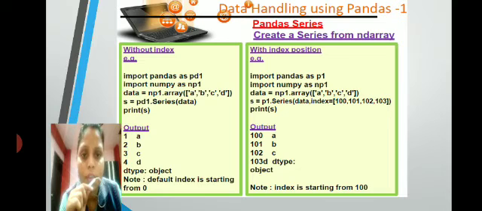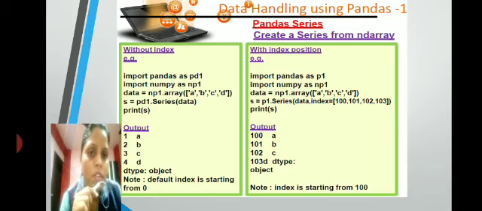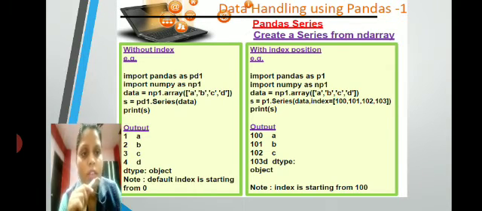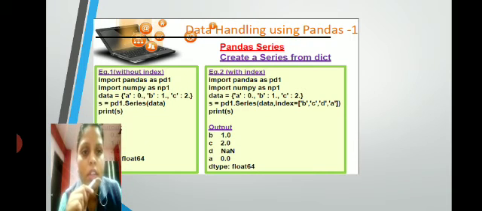Now in this particular slide we have discussed how to create a series from an already existing ndarray without index or with index position. Import pandas as pd1, import numpy as np1. The first one is without index, so it is taking the default one, and the second one is with the index, so it is taking the index one.